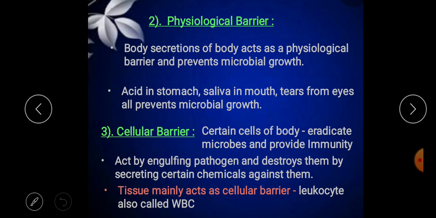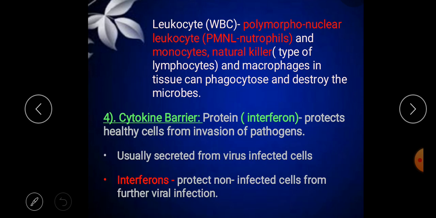Some of the cells like monocytes, lymphocytes, macrophages, polymorphonuclear leukocytes and natural killer cells, and some macrophages in the tissues, can phagocytose and destroy the pathogen or microorganism. These are the cells which help to fight against infection or pathogens. So this is all about the cellular barriers.